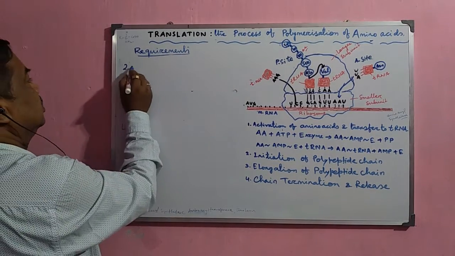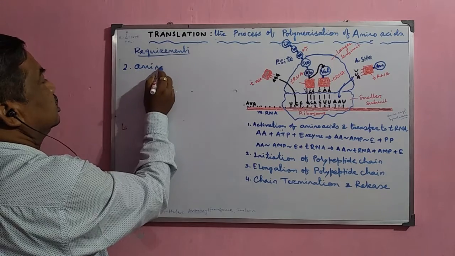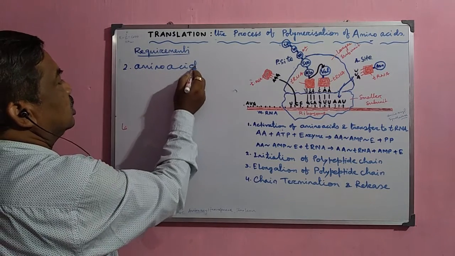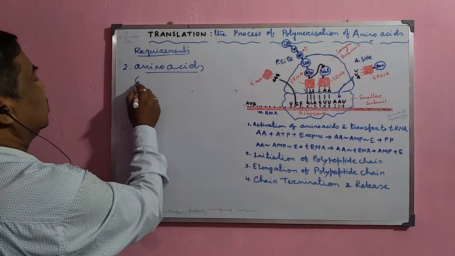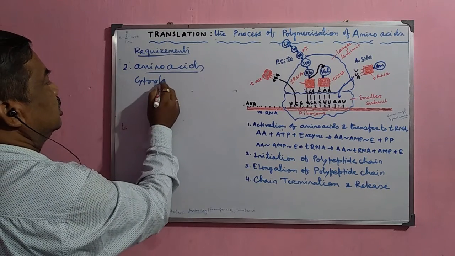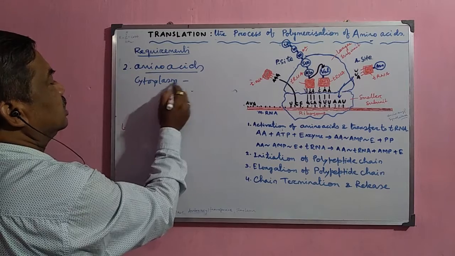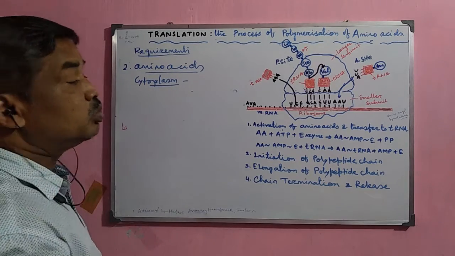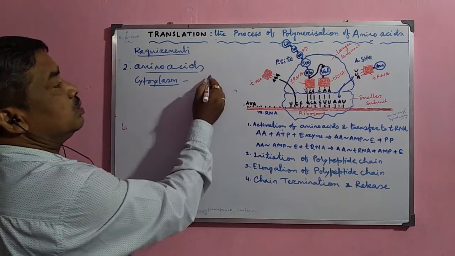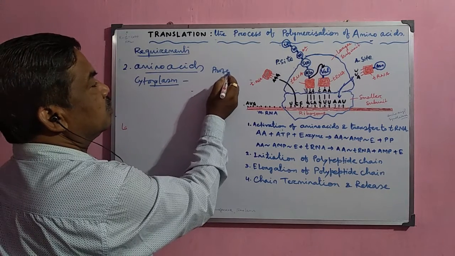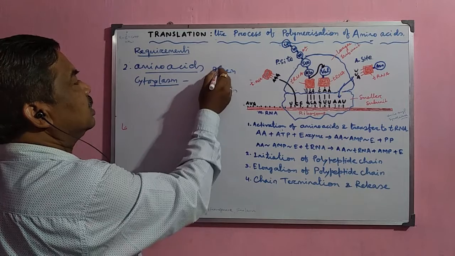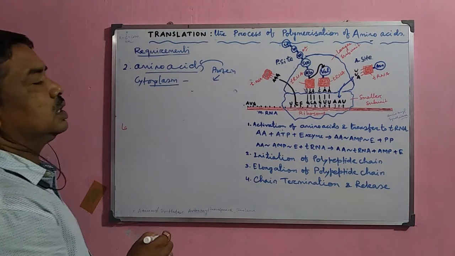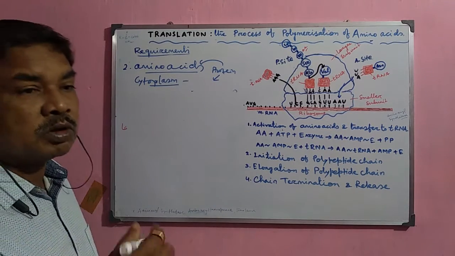These amino acids are normally present in the cytoplasm, where they are stored, in the amino acid pool. When we take protein molecules, the protein gets digested and is converted into amino acids. So the amino acids are nothing but the building blocks of the protein.